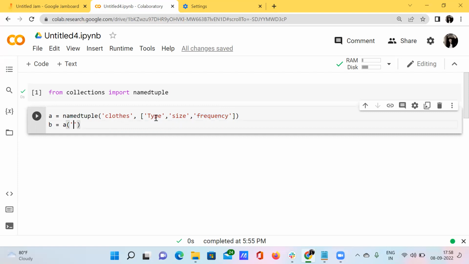Okay, I have already bought a jeans cloth, and the size of the cloth is, let's say, double XL. And the frequency is, yeah, I have just bought two shirts. Okay, two shirts I have already bought. So I'm just assigning this particular information to this data, right?